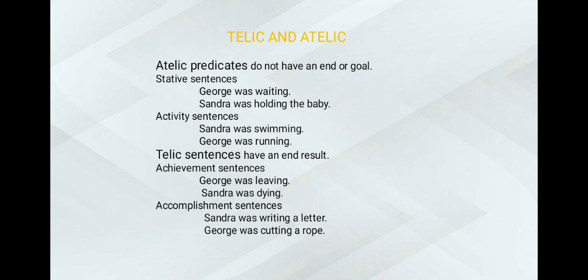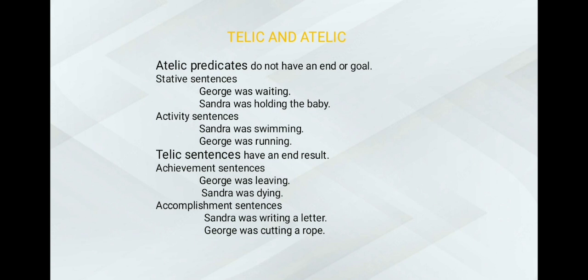Examples of stative sentences are: George was waiting. Sandra was holding the baby. And examples of activity sentences are: Sandra was swimming. George was running. Telic sentences have an end result.